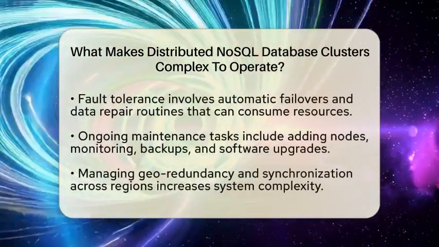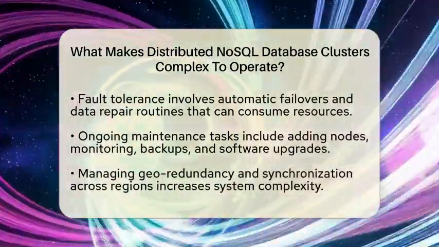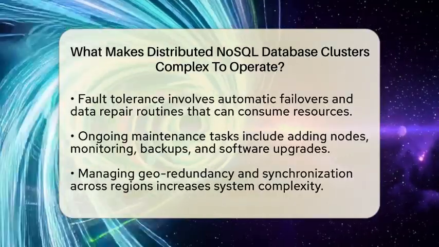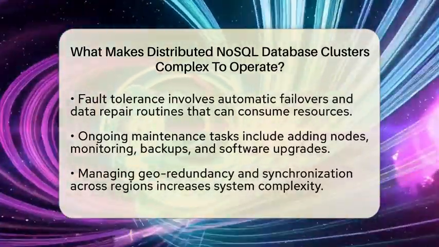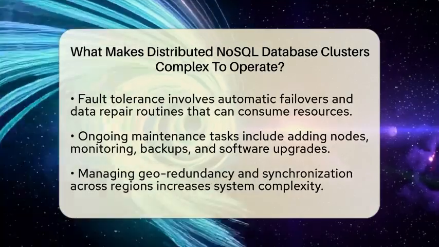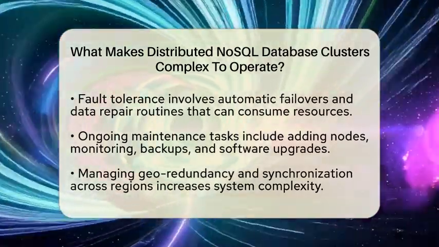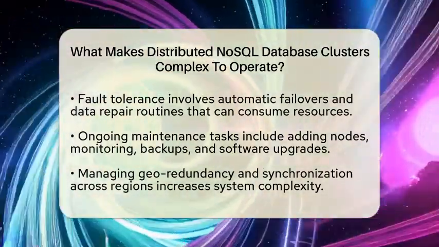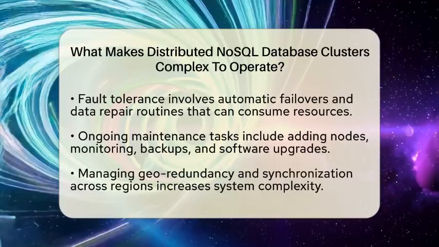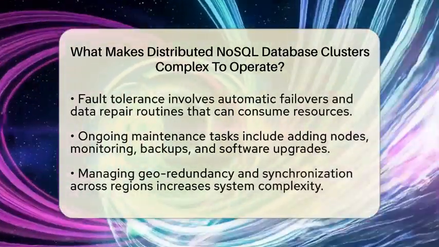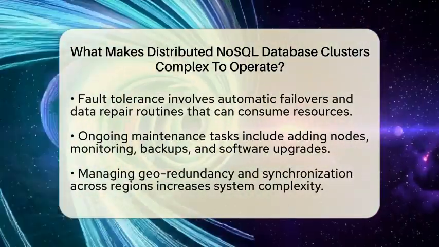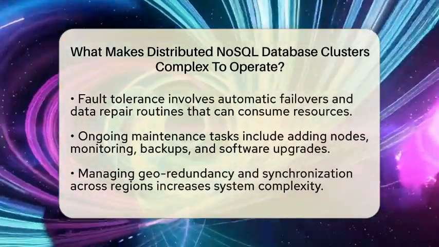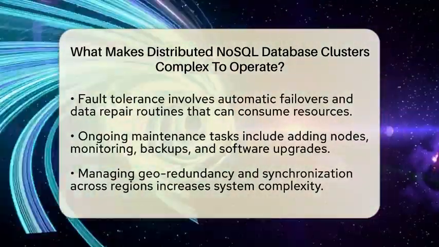Next, there's the challenge of keeping data consistent. Many NoSQL databases choose to be eventually consistent, meaning data updates don't show up everywhere at once. Instead, they spread out over time. This can cause temporary mismatches, which might be confusing if your app needs real-time accuracy. Managing how data replicates across nodes to prevent conflicts adds extra work.